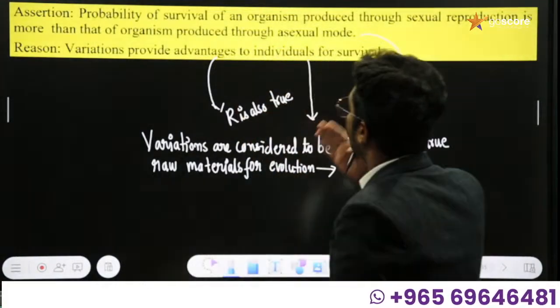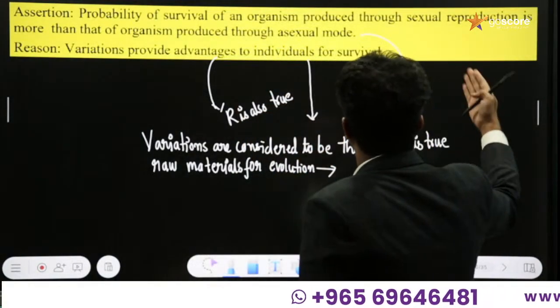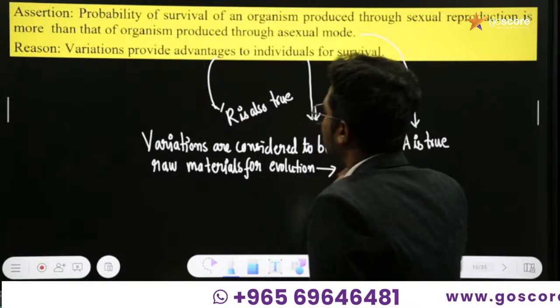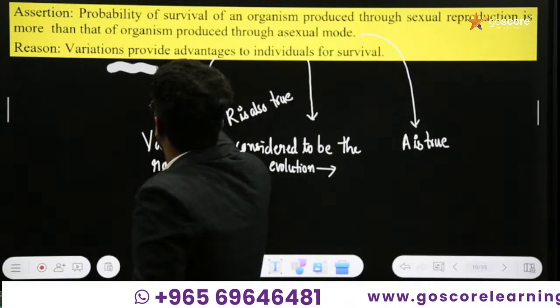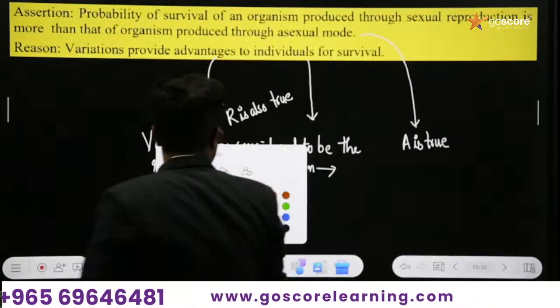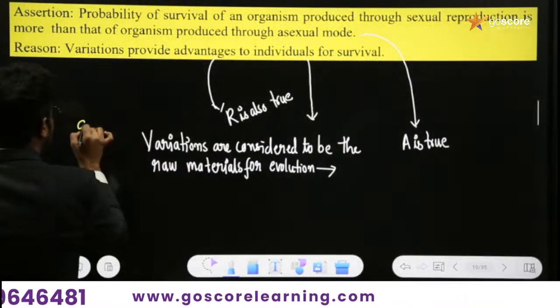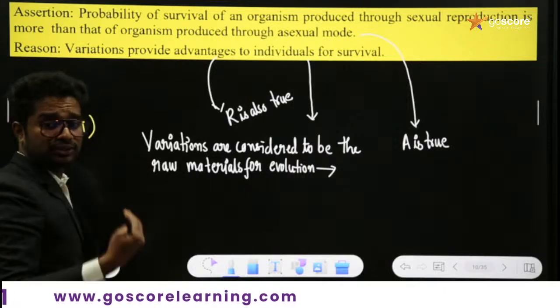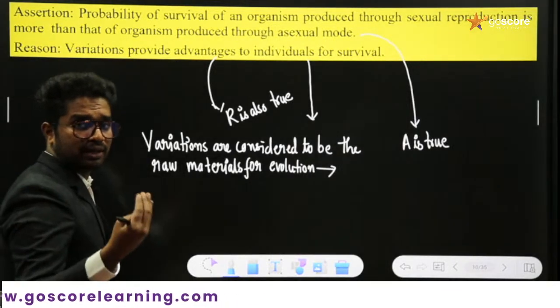And here the probability of survival of an organism produced through sexual reproduction is higher only because of the variations produced by sexual reproduction. And here what is the option? The first, A, is the right option, that is, both assertion and reason are true, and the reason is the correct explanation of the assertion.